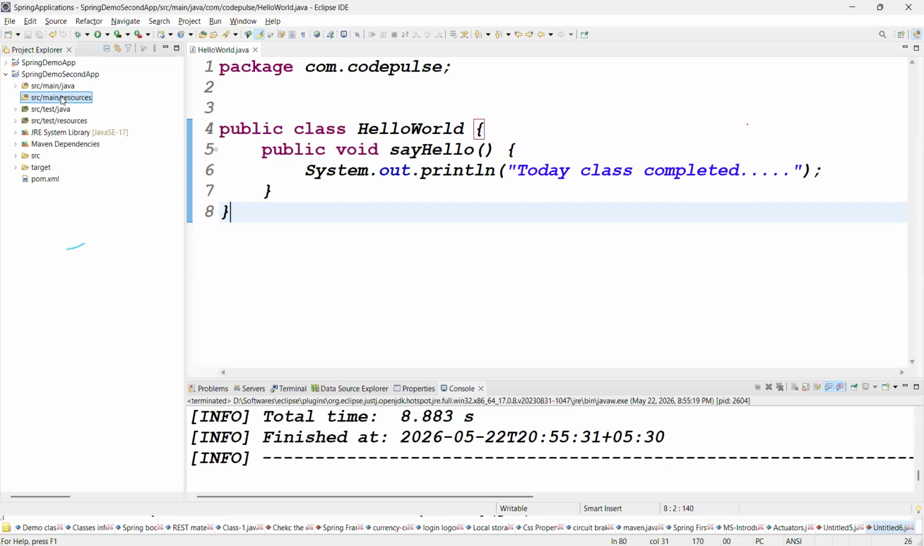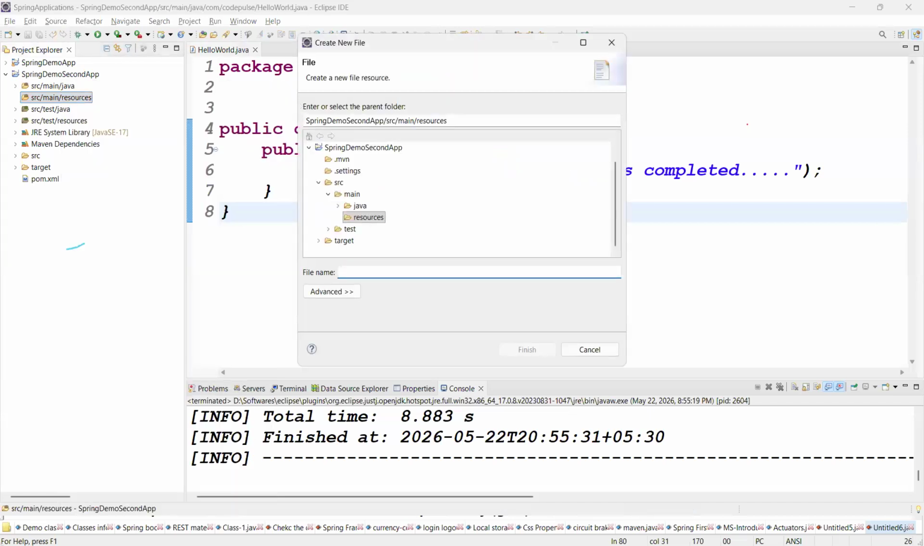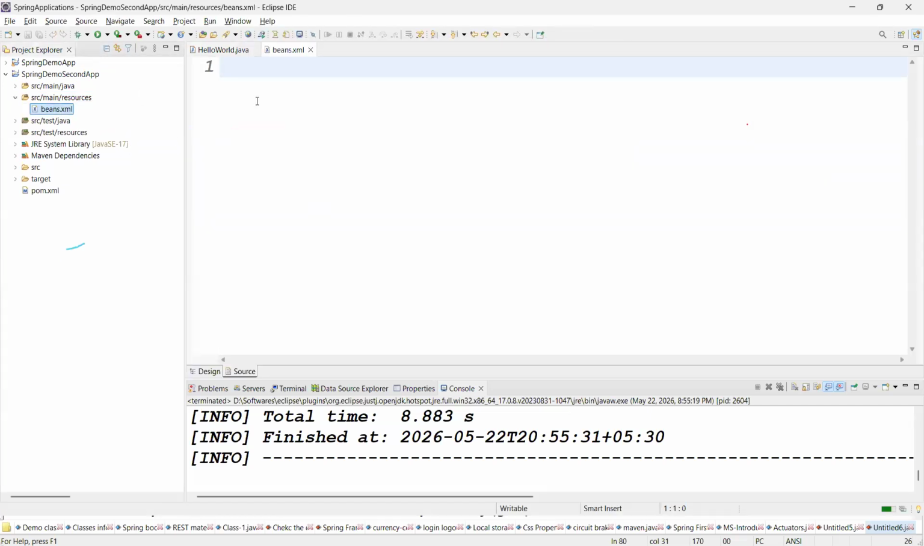In the resources folder. Right click on the resources folder, New, and take the file. The file name is beans.xml. Yes, you can go for the beans.xml file.